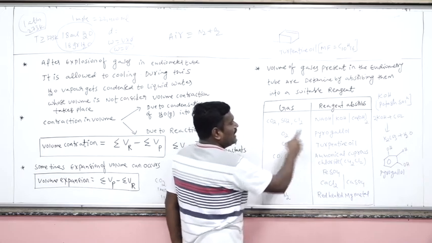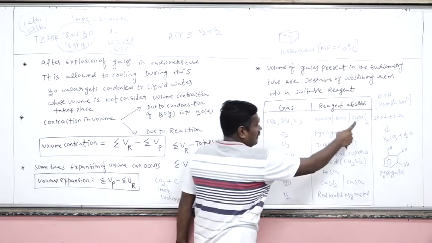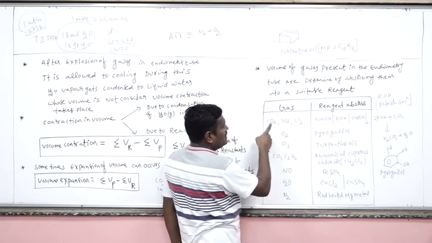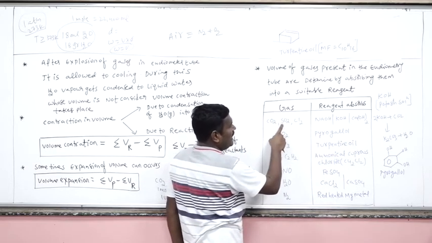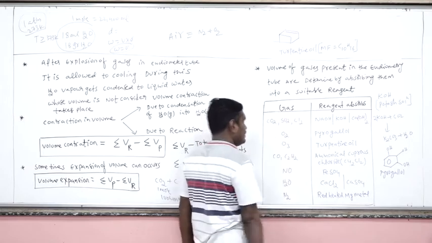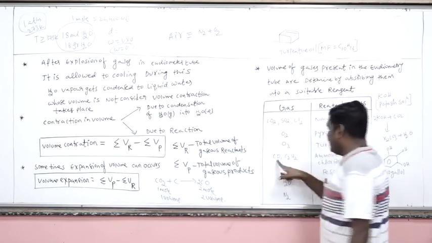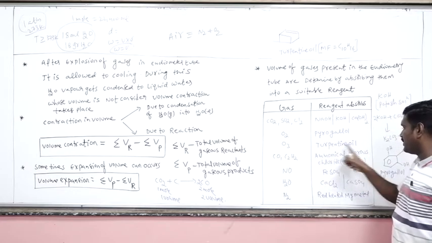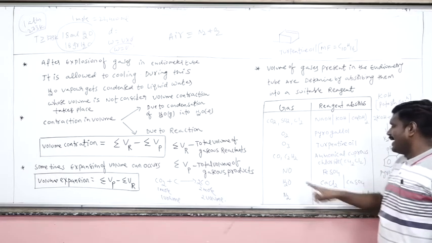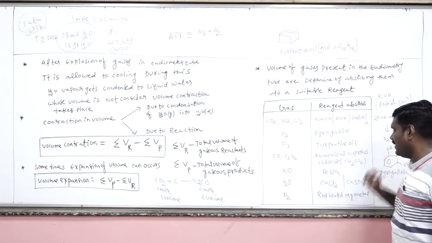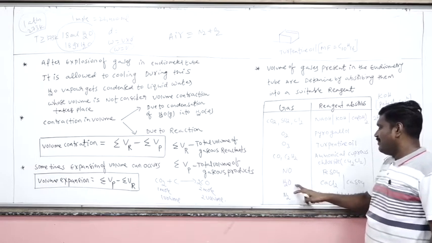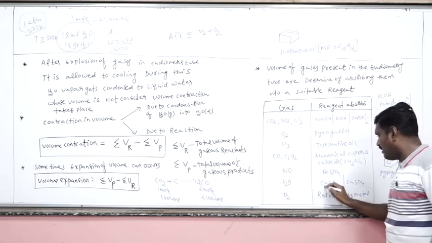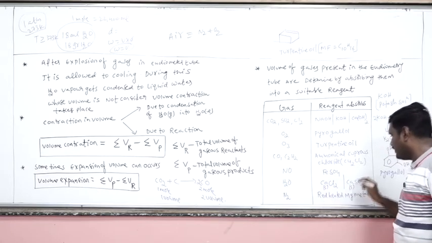Remember, pyrogallol is used to absorb which gas? Oxygen gas. KOH, NaOH or calcium hydroxide are able to absorb which gases? Maybe carbon dioxide, sulfur dioxide, even Cl2 gas also. Now come to carbon monoxide or acetylene. Both gases are absorbed by ammoniacal cuprous chloride, Cu2Cl2. Nitric oxide is absorbed in ferrous sulfate. Water vapor is absorbed by solid calcium chloride or solid calcium sulfate.